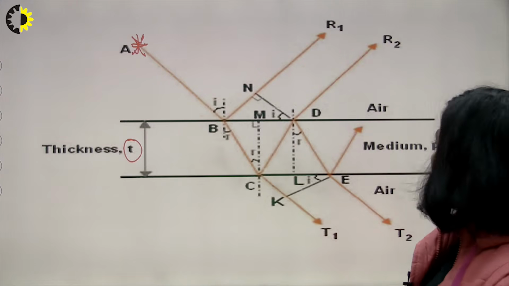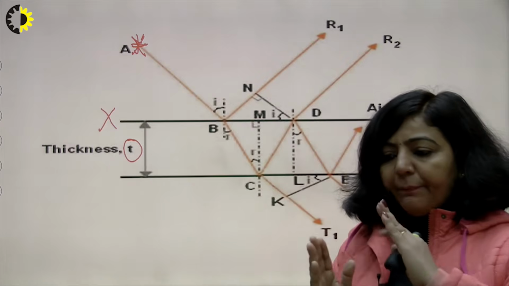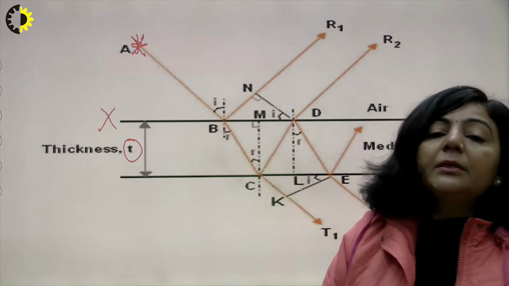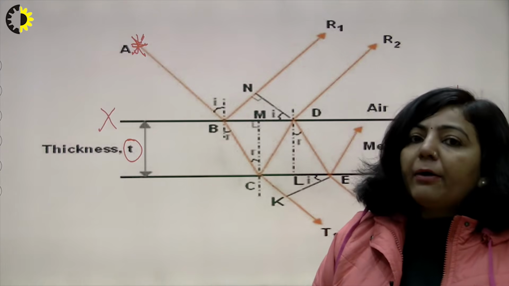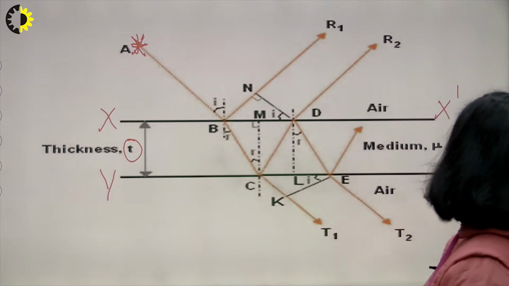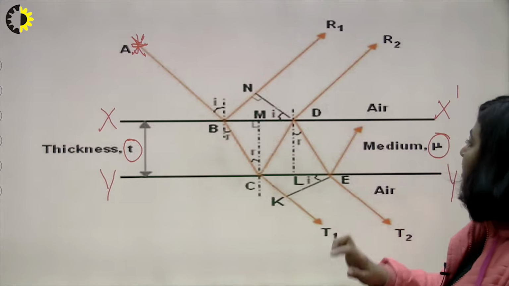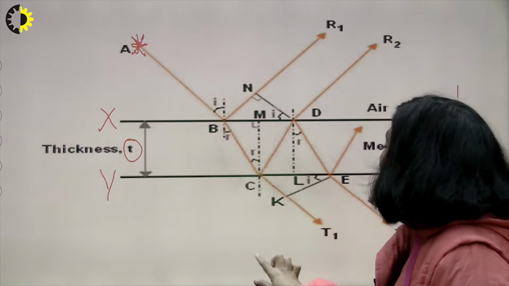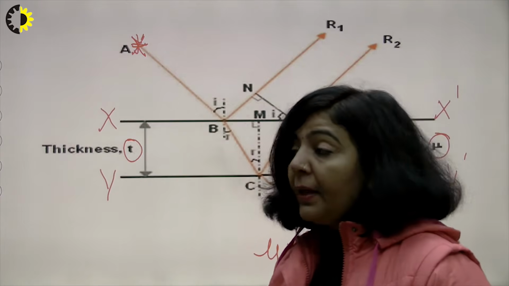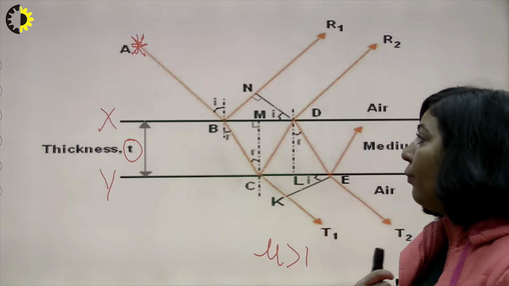A source of light is kept at this particular position, and this source of light will illuminate this thin film. Now this thin film has two parts, an upper part and a lower part. Let XX dash represent the upper layer of the thin film and YY dash represent the lower part of the thin film. This mu is the refractive index of the thin film, and mu is greater than 1, because you know that the refractive index of air is 1, and the thin film which we are taking here has a refractive index greater than 1.